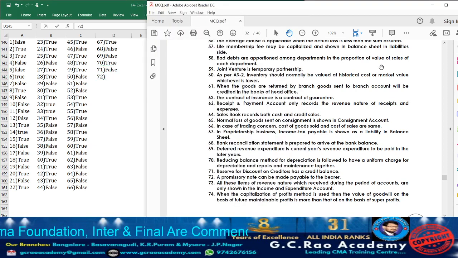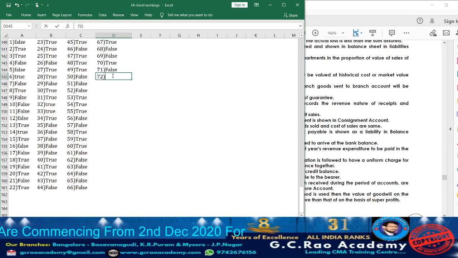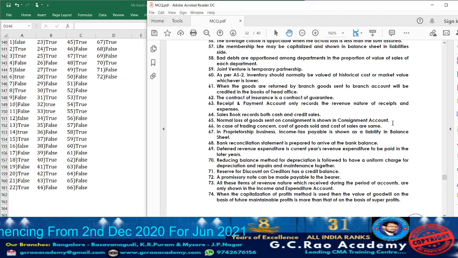Now moving on to statement 72. A promissory note can be made payable to the bearer. False. Only to whoever is the holder can it be paid. So accordingly, the statement they have given is false.